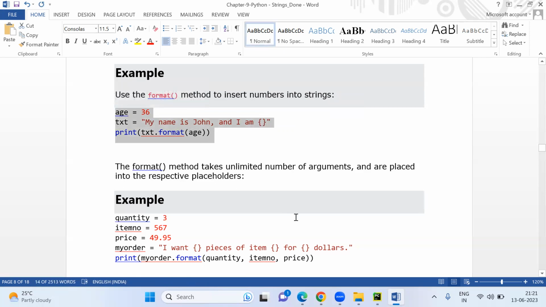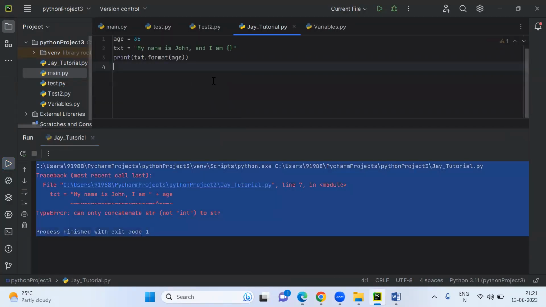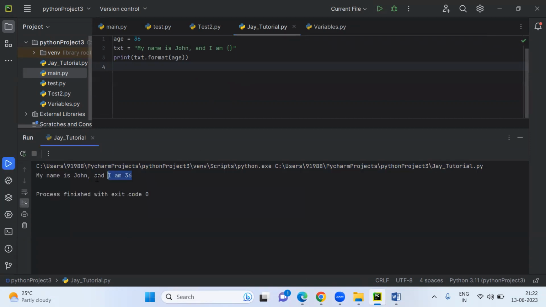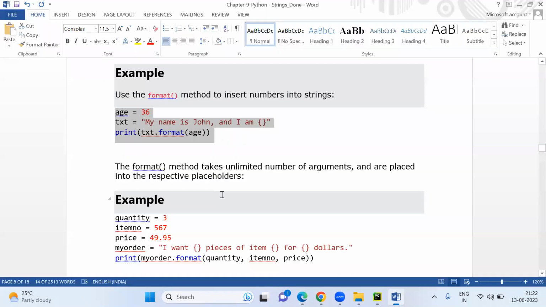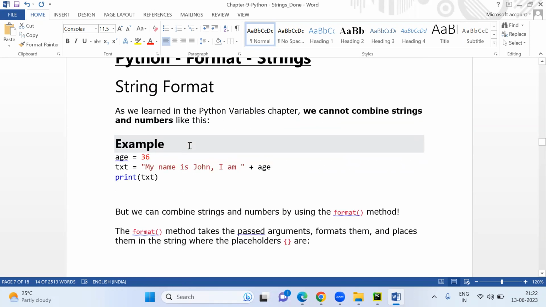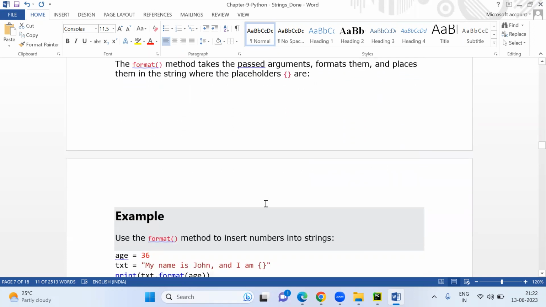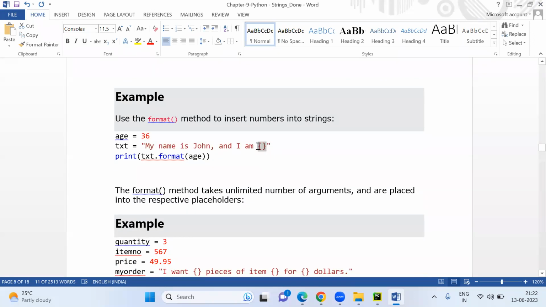My name is John and I'm 36. Two, three things you have to remember here. When you want to combine string and number, you cannot write it simply. You have to use the format method, and wherever you mention the curly bracket in the string, the value will be printed there.